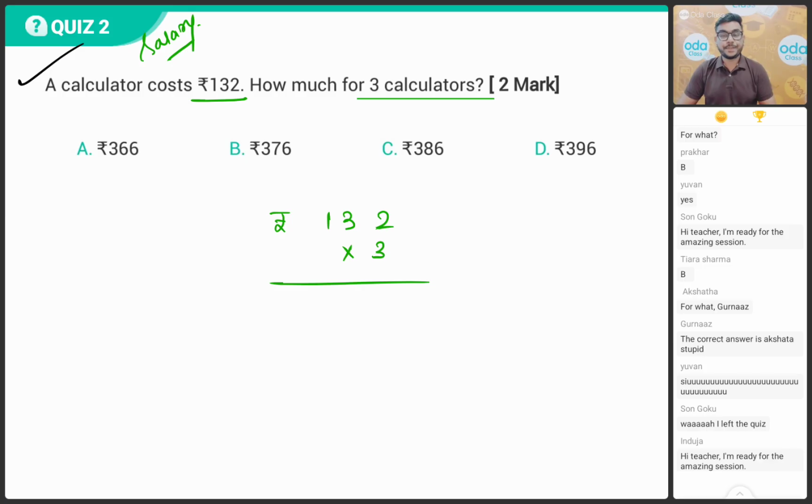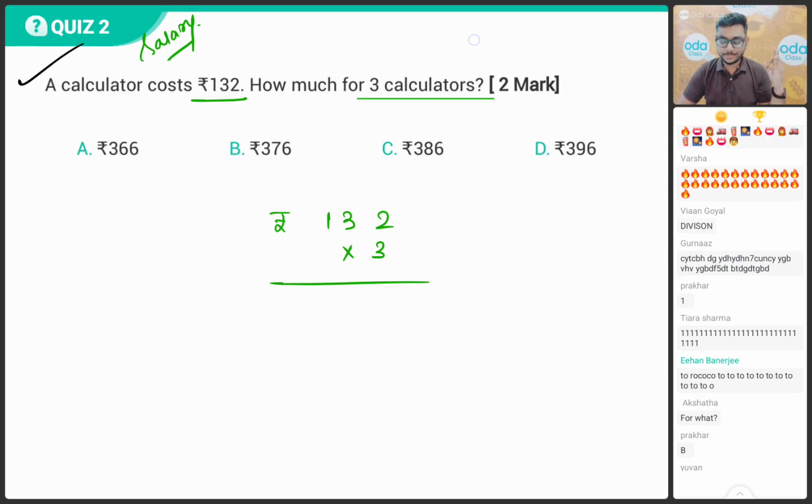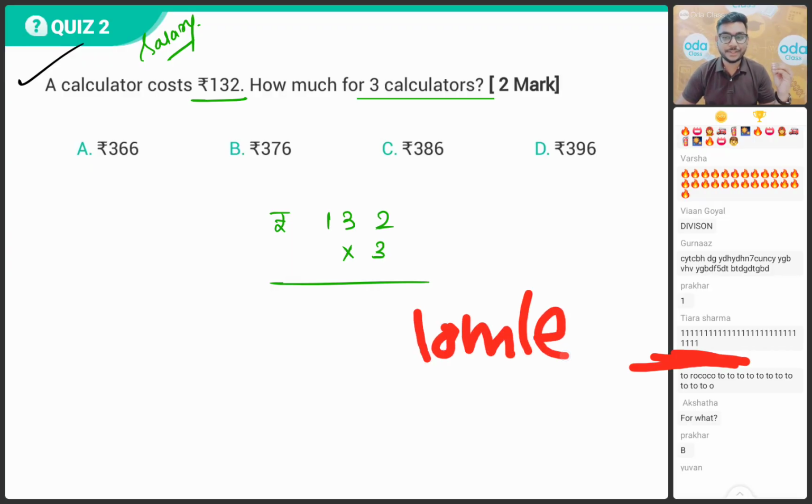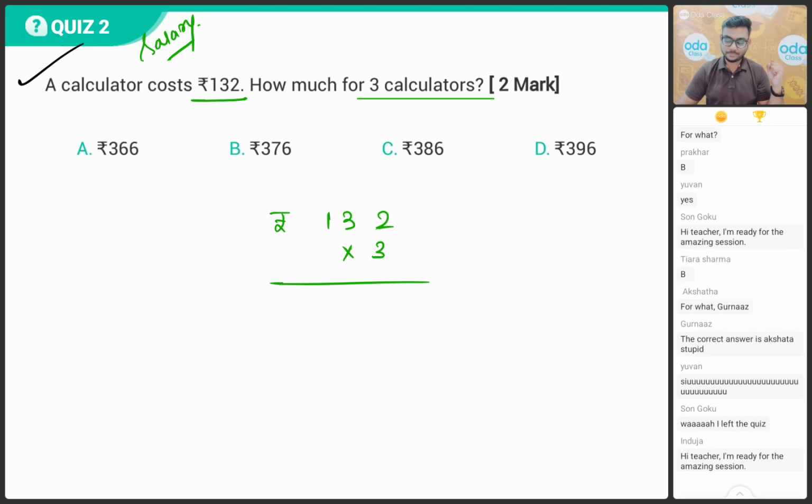A calculator costs rupees 132. So how much for 3 calculators? What will be the price of the 3 calculators, bacho? Okay. Take your time, and nobody is supposed to make any mistakes. You solve in your notebook, and after that, bacho, you see which option matches your answer. Then you select that particular option. Okay. All the very best.